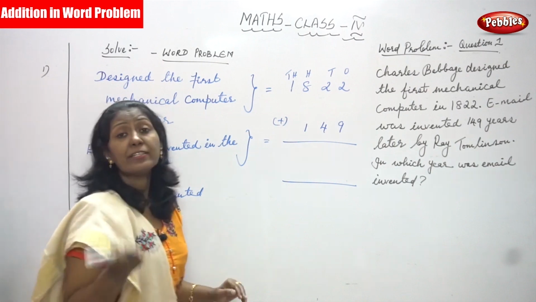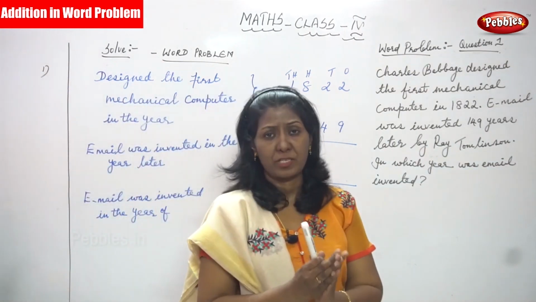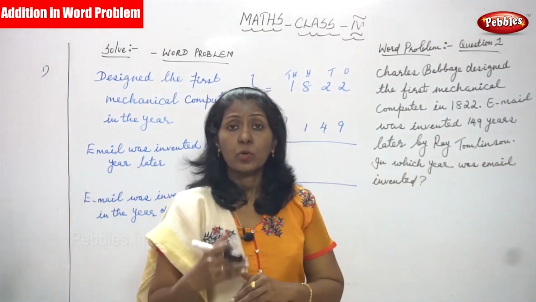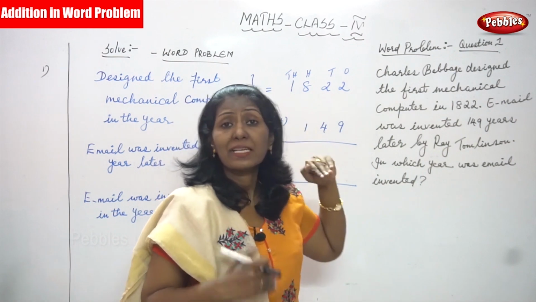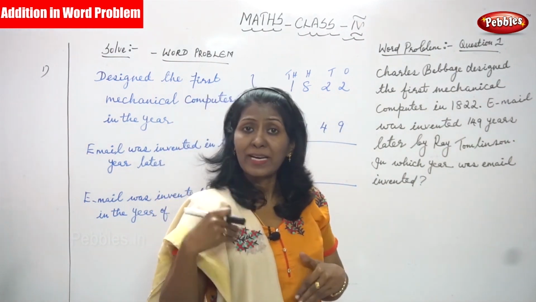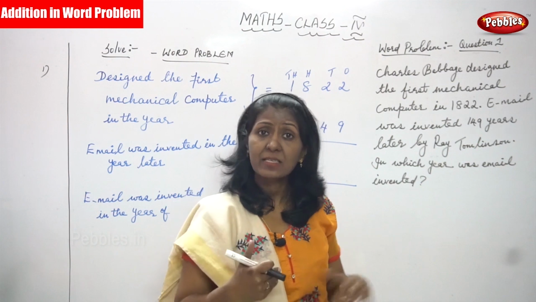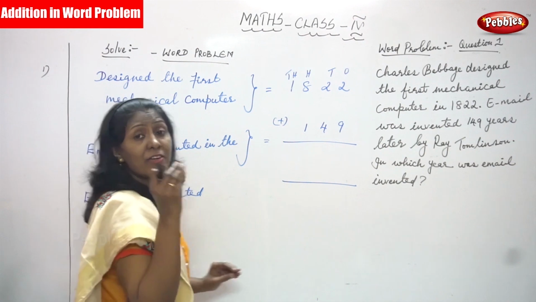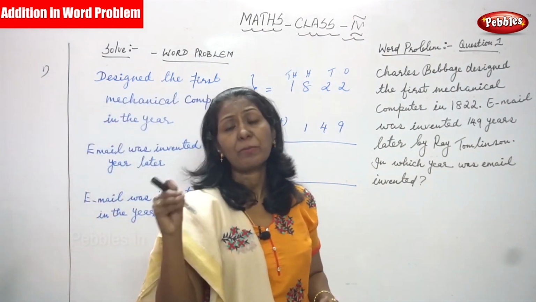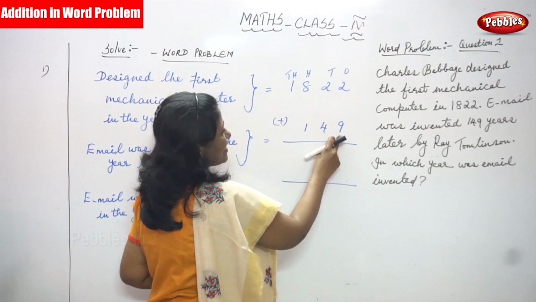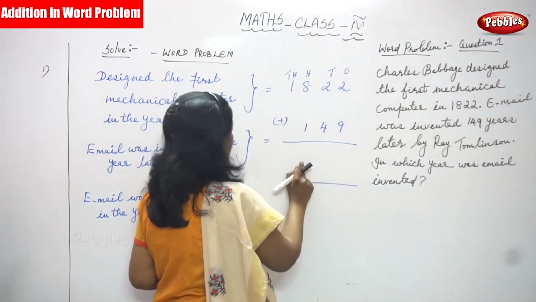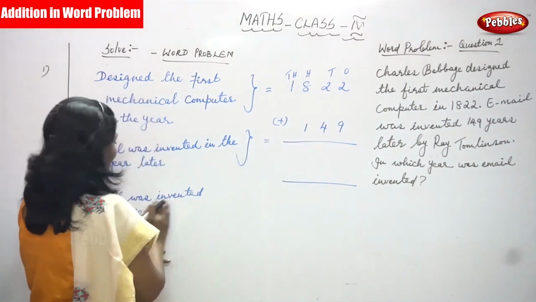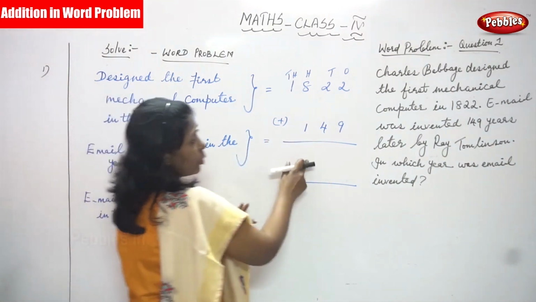After that, 149 years later email was invented. So that is an addition. We have to find out from this sum in which year exactly email was invented by Ray Tomlinson. So 149 years later is what you are going to add. I have written: email was invented in the year later 149, and finally email was invented in the exact year. Now we are going to add and find out.